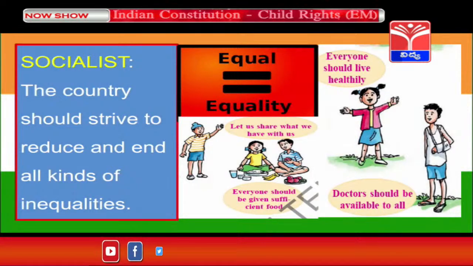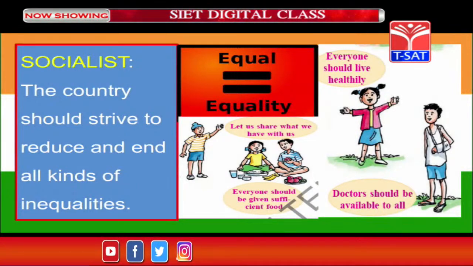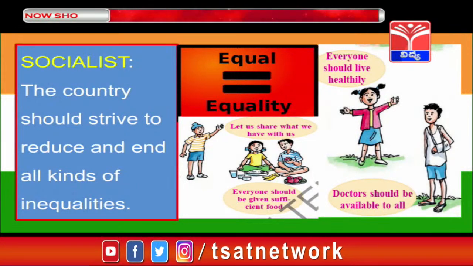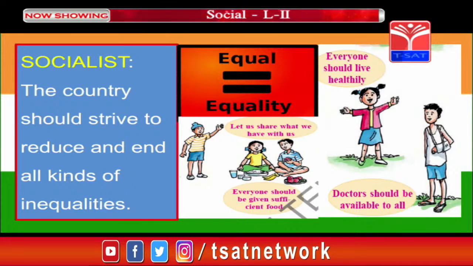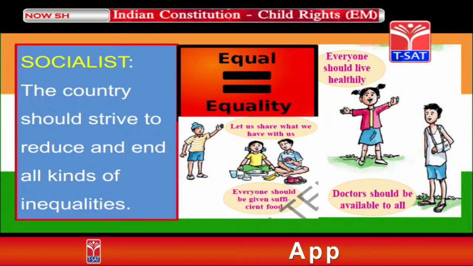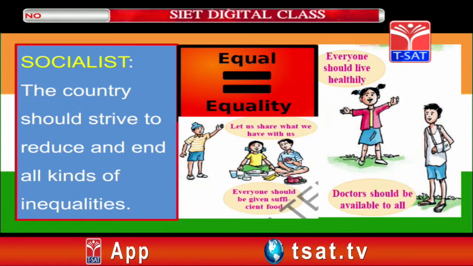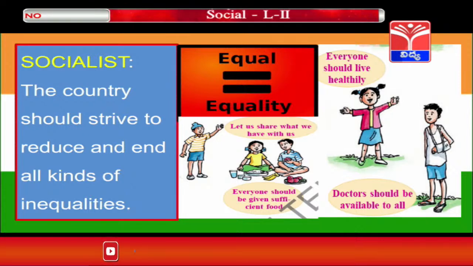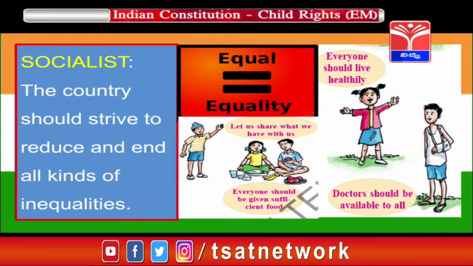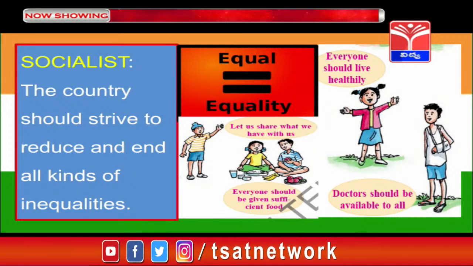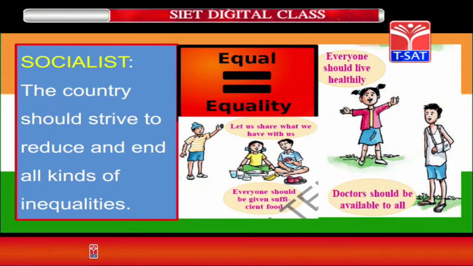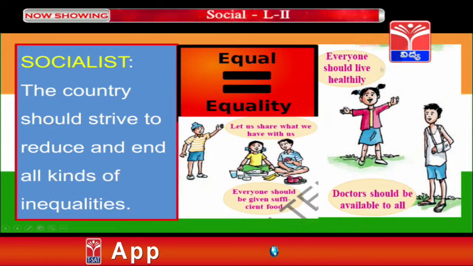Now let us talk about socialist. Socialist is nothing but equality. The country should strive to reduce and end all kinds of inequalities, whether it is economic inequality or social inequality, whatever the type of inequality, that should end. A priority has to be given to everyone. Everyone should live healthy.